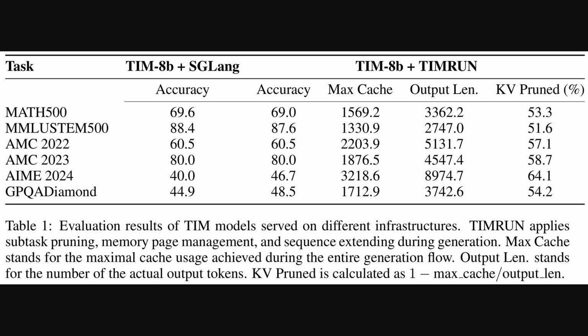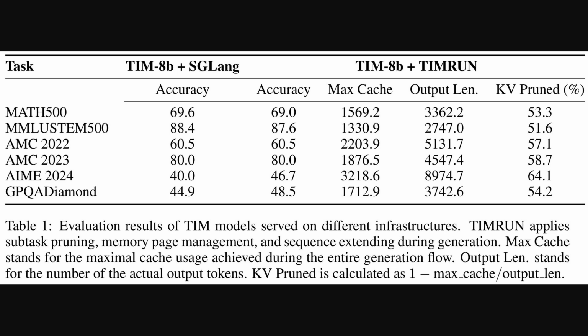Moving on to some challenging math and STEM benchmarks. This table compares the Tim model running on a standard system called SGLang versus the new TimRun system. What's really striking is that accuracy stays pretty much the same, and in some cases, like the AIME 2024 task, it actually improves with TimRun. And look at that last column. It shows the percentage of the key value cache, the model's working memory, that was pruned. TimRun is freeing up over 50% of the memory, so the model performs just as well, or better, while using